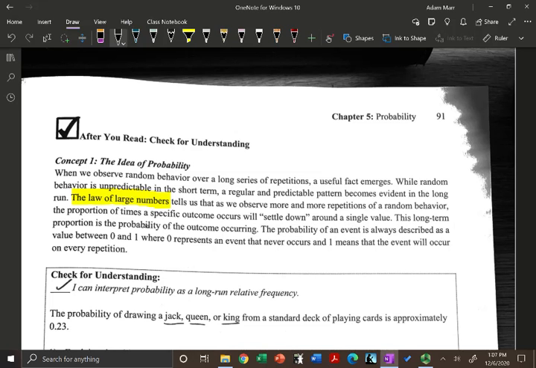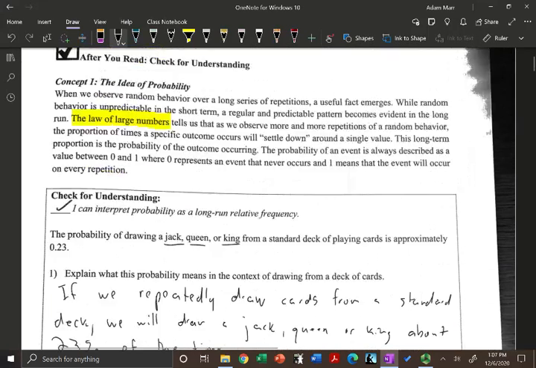This long-term proportion is the probability of the outcome occurring. The probability of an event is always described as a value between 0 and 1, where 0 represents an event that never occurs, and 1 means that the event will occur on every repetition. All right, so let's do some of these.